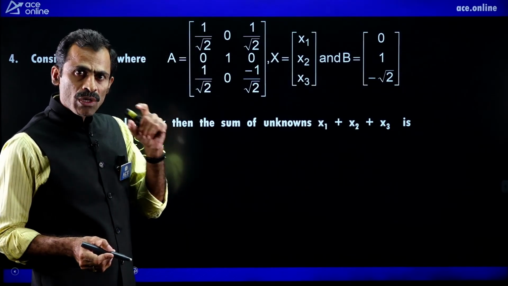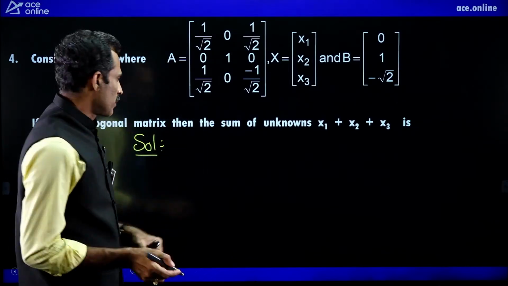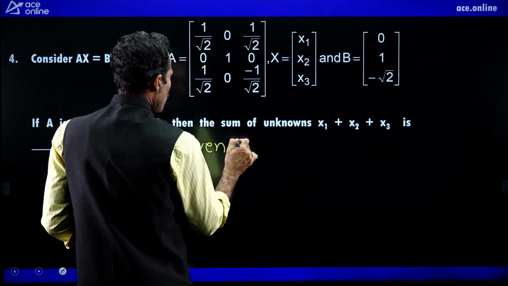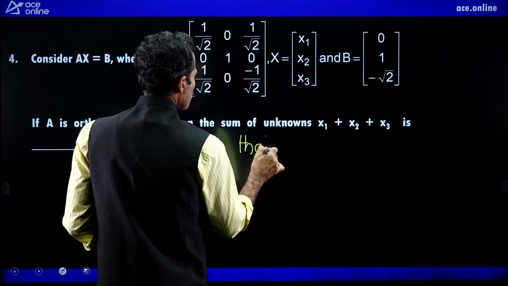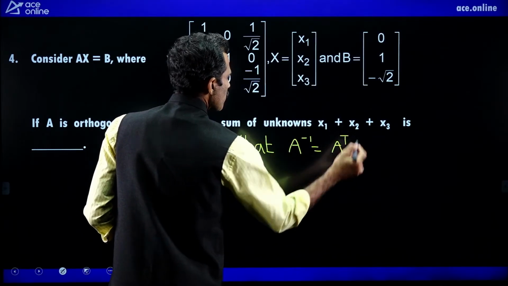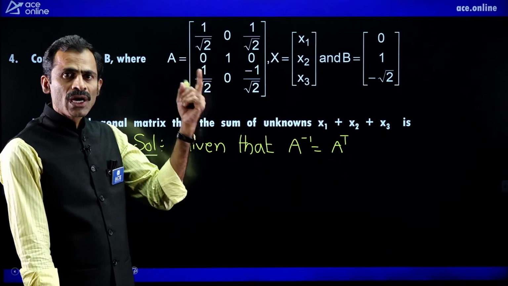Already it is given that A is an orthogonal matrix. Because of orthogonal matrix, the inverse of an orthogonal matrix is the transpose of itself. Given that A inverse equal to A transpose, since A is orthogonal.